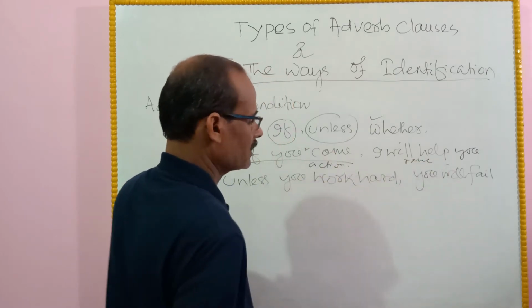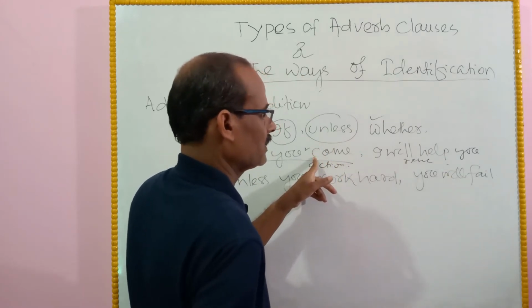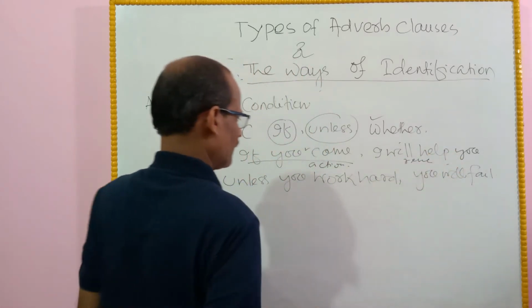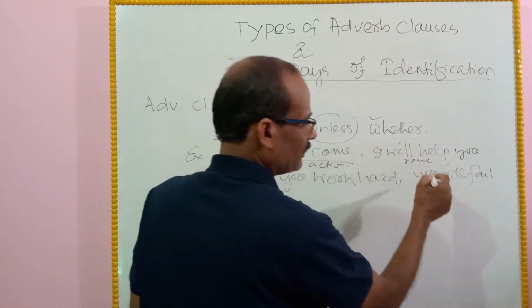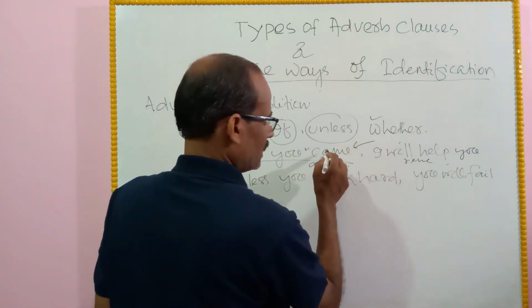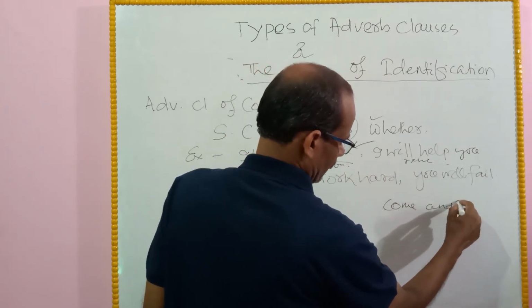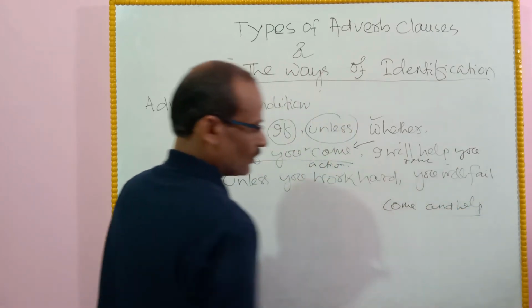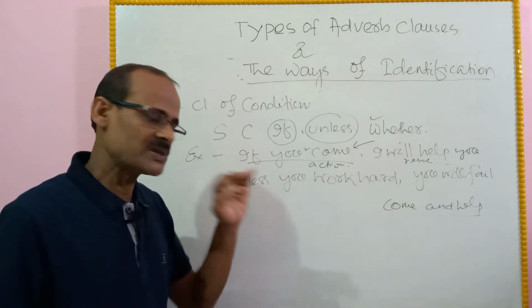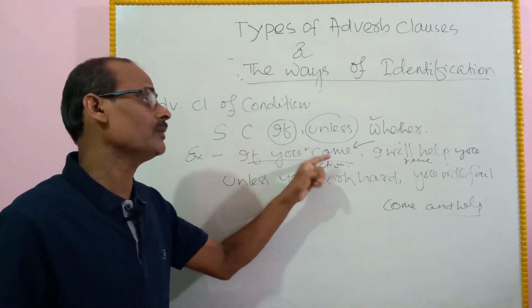If it happens, it will happen. So coming is the condition and helping is the output. If you don't come, I would not help. So it makes a condition: come and help. The helping is possible if you come.